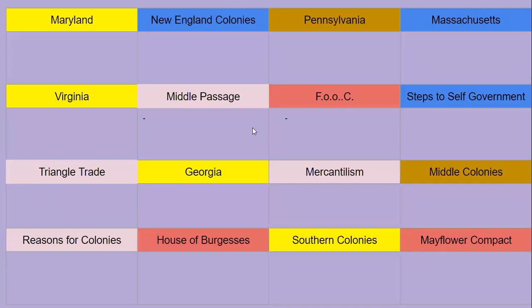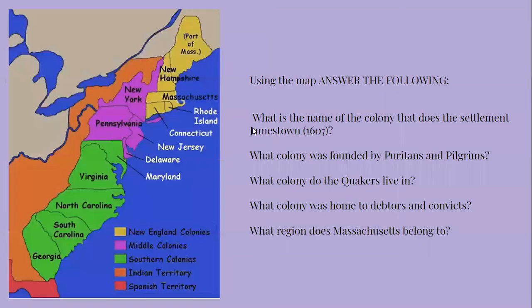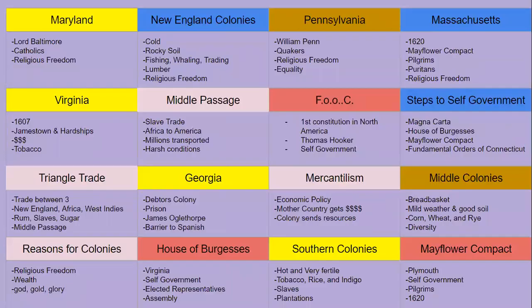Alrighty then, looking at this chart, let's talk about the information above. All right, so for Maryland, it's important that we remember that it was a safe haven for Catholics created by Lord Baltimore, and it was created for religious reasons. We also have to remember that New England, we have to remember the physical characteristics, cold, rocky soil, the kind of jobs that were there, fishing, whaling, trading, lumbering, and that it was primarily founded for religious reasons.